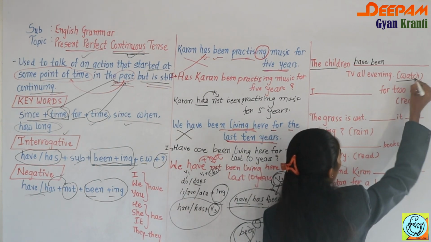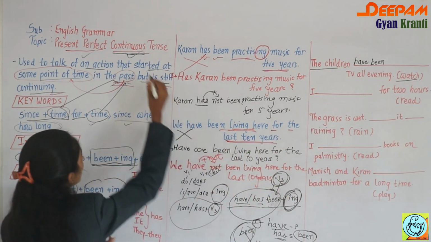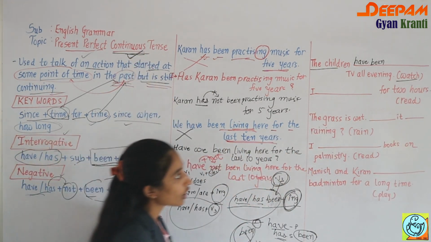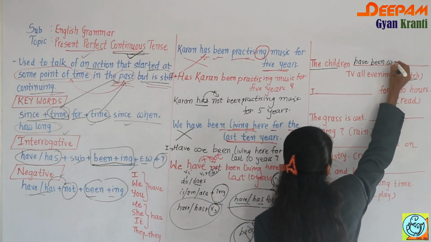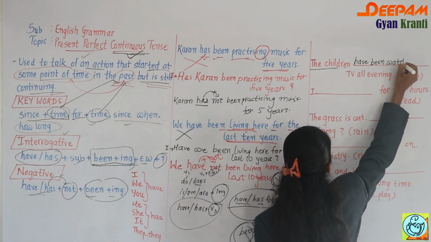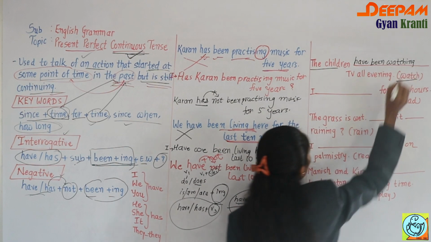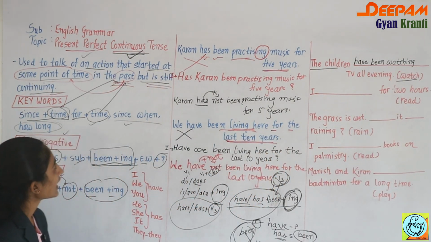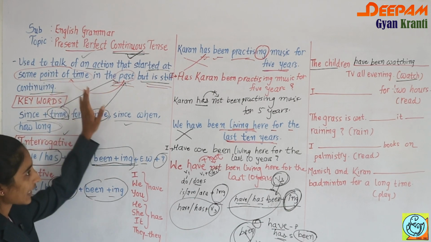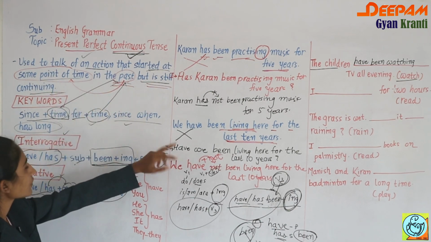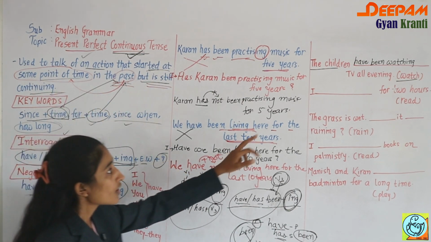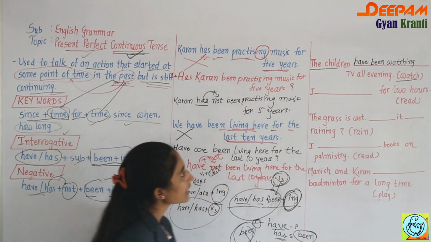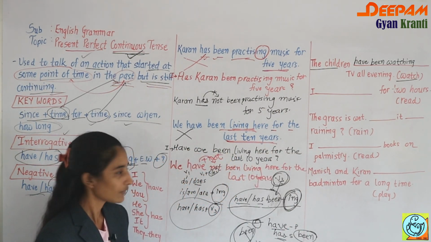We have to make it continuous, so we add ing. The children have been watching TV all evening, which means the action started at some point in the past, and we can still feel that action continuing.